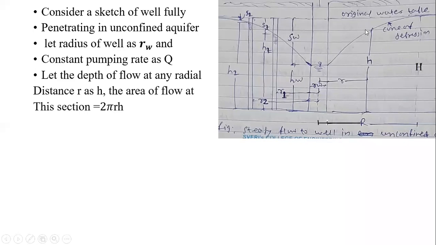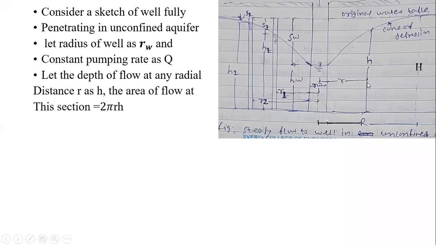So for this we can say whatever the water is going to pass towards the well is in a radial direction. So the area at this particular section is nothing but 2 pi rh or pi dh, that is circumference into the height. So as usual, the area of flow at this section, which section? At this section. Here the height of the water depth is h and the radial distance is r.